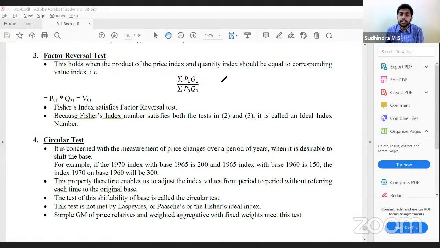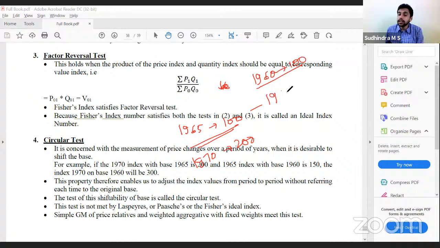Then circular test, simple. I had calculated the index number with 1965 as the base, 100. Index number of 1970 is 200. Then 1960 was the original base. At 1960, 100, 1965 index number was 150.